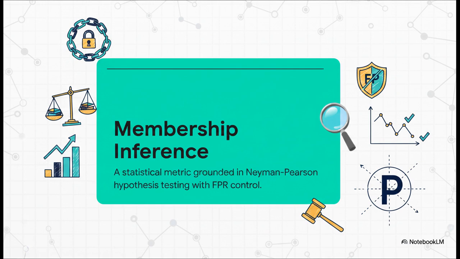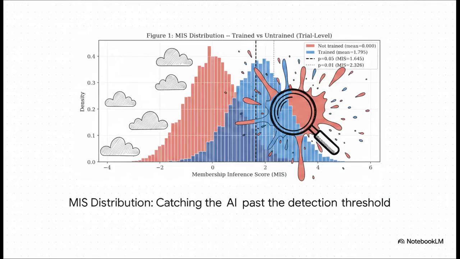Enter the Membership Inference Score, or MIS. This isn't just a loose heuristic. It is fully grounded in Neyman-Pearson hypothesis testing. And what that means in plain English is that it provides a formally controlled false positive rate. It essentially gives you an exact mathematical proof that is actually suitable for court proceedings, totally ensuring you don't accidentally accuse an innocent model.